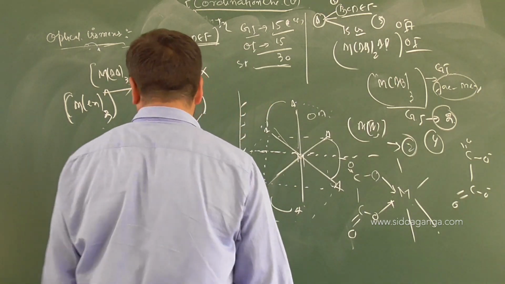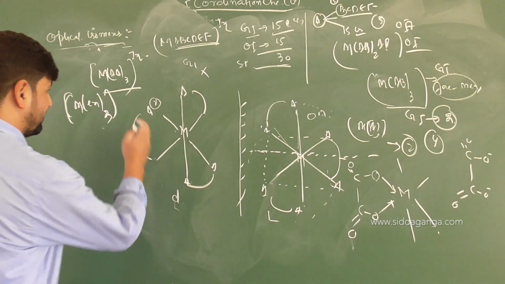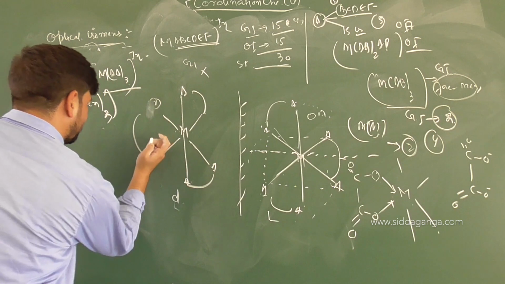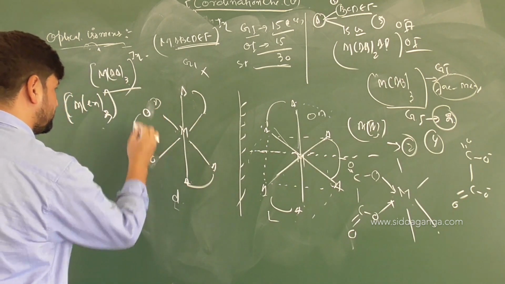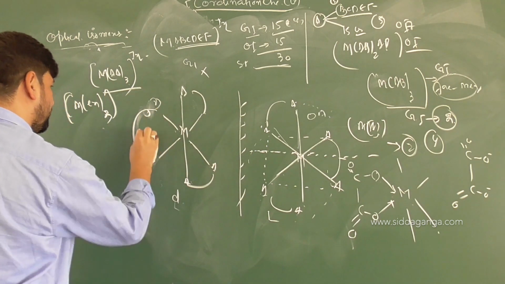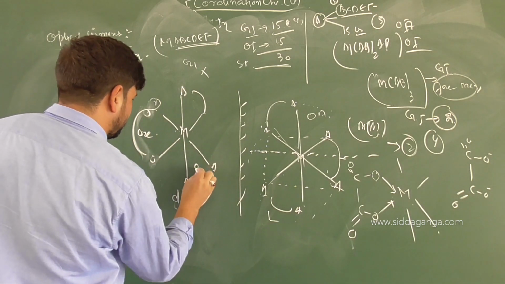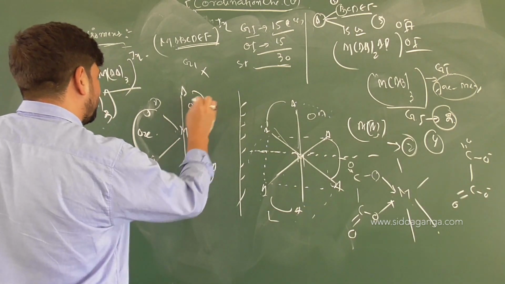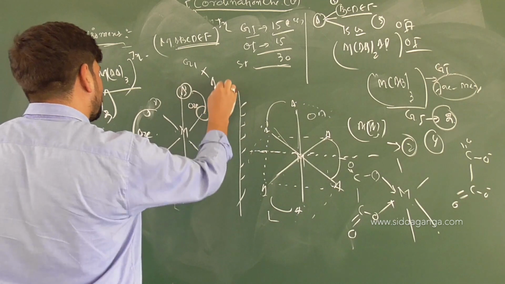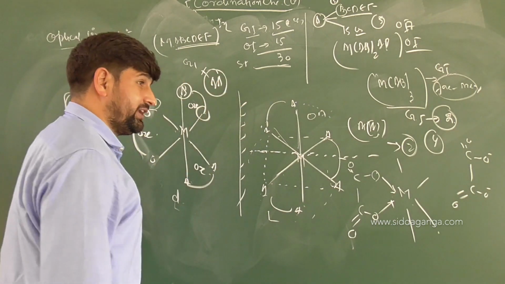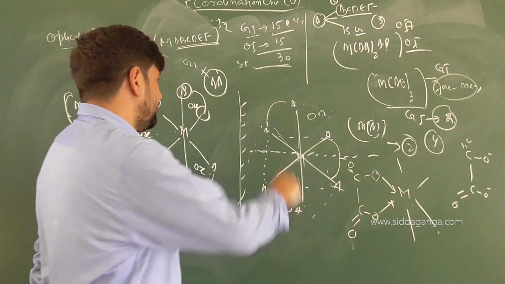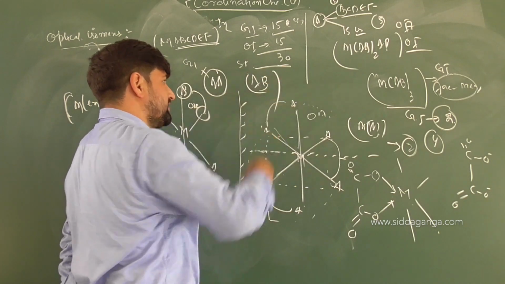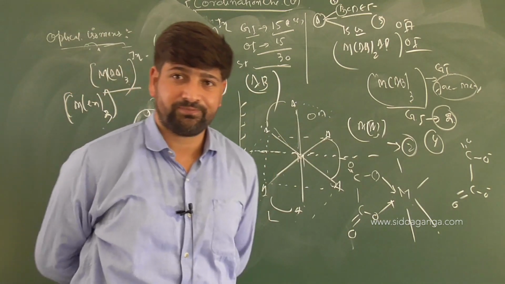Sometimes they might mention it like this in diagrams, children, to you. So, rather than writing AA type, they will write oxygen and oxygen, or they will write like this, oxalato. And this side also they will write oxalato. This side they will write oxalato, because the donating atom is symmetric, AA. These are called symmetric bidentate ligands. And obviously AB, this is called an unsymmetric bidentate ligand.